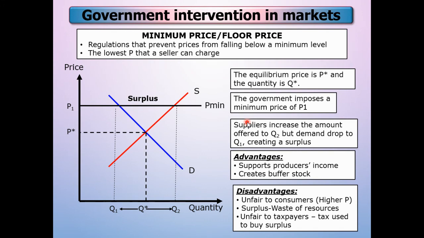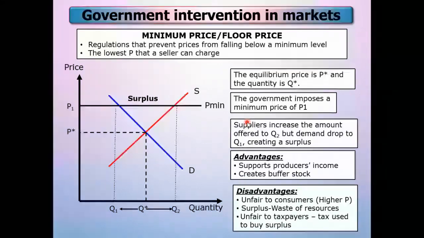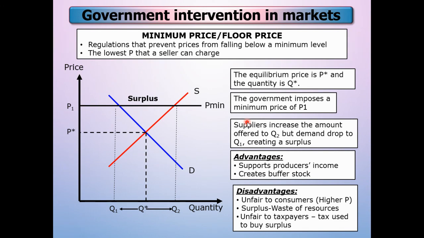Okay, for agriculture producer, we always face uncertainty climate kan, uncertainty climate for the production. So now the government can protect their income. Okay, and then disadvantage, unfair to the consumer. Why unfair to the consumer? Because consumer need to pay more, okay, to get a product.